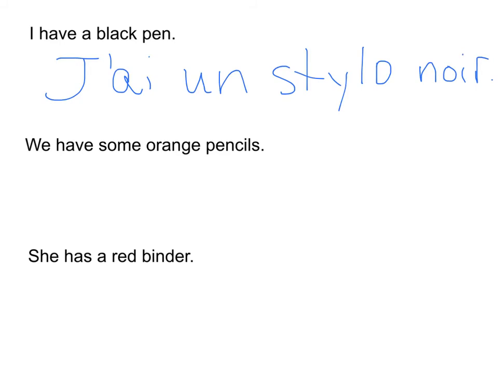Next, we have some orange pencils, right? So when you think about we have, it is nous avons. Okay? Some orange pencils. Okay, well, we need to think about our noun first.